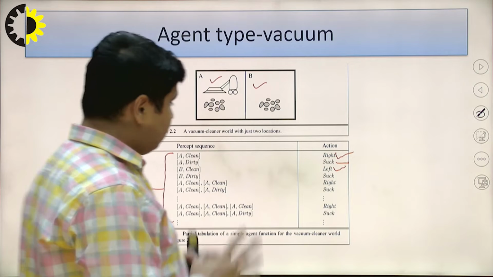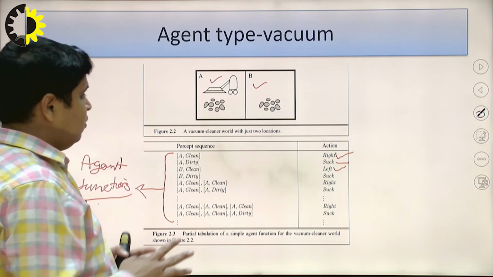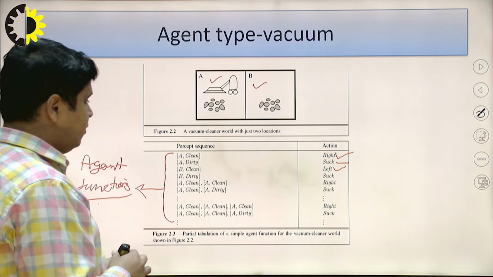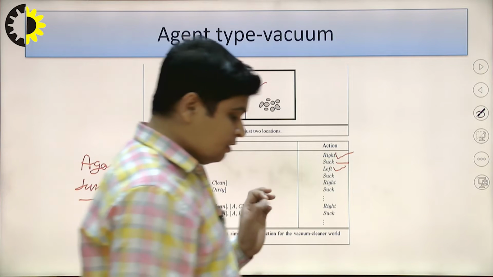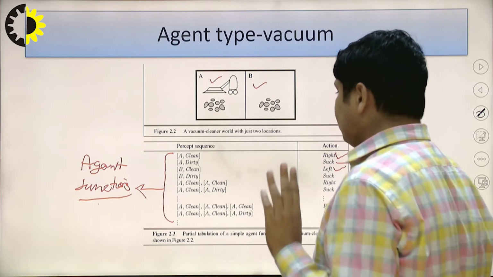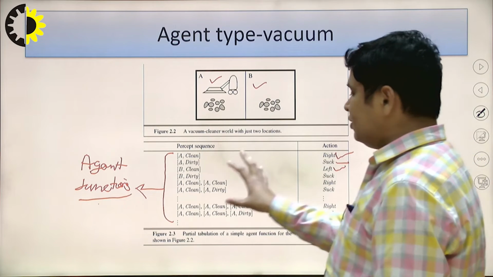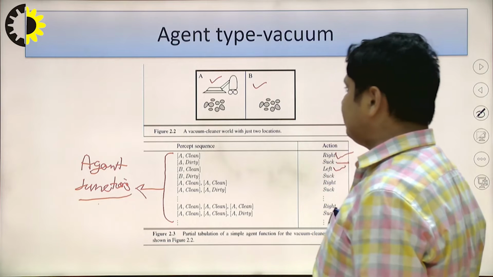So these are the two operations on locations A and B: either move left or right, or suck. These are the three operations. This is a combination of agent functions.